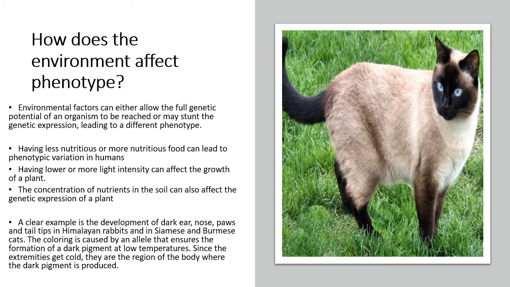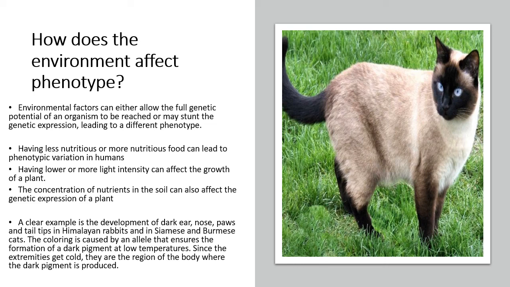Some people, for example, carry such genes, and when they move to new environments where they have access to more nutrition and more nutrients, they would then be able to express the gene to the full potential. That is why you're likely to find that some children will grow really, really tall compared to their parents or even previous generations, not because they belong to a different family entirely, but because they're in environments where they're able to fully express their genes to their full potential. Having lower or more light intensity, for example, can affect the growth of a plant. So if a plant doesn't grow tall, it doesn't mean it doesn't have the gene for tallness, but it means it might be lacking certain nutrients or light intensity.